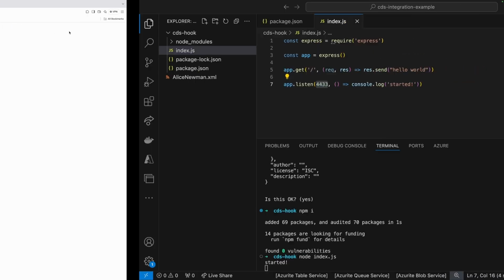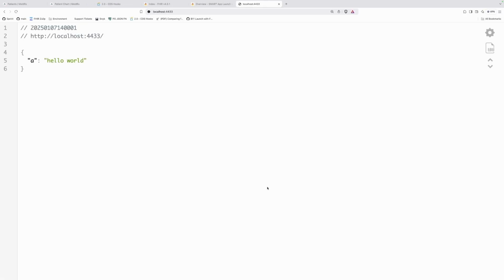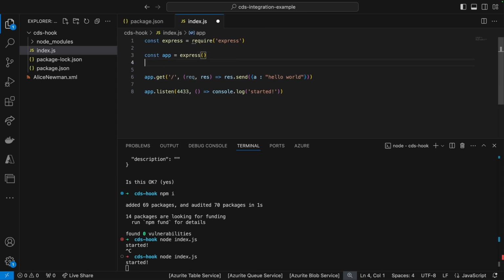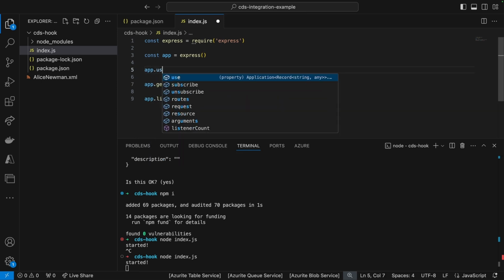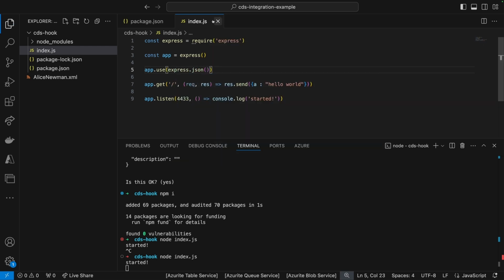I'll just make this a little bit bigger. Let's say I want JSON, so I'm just going to restart here, refresh, that should do it automatically. I think the only thing we're going to have to do is add the JSON middleware. So app.use on express, we will have express.json.